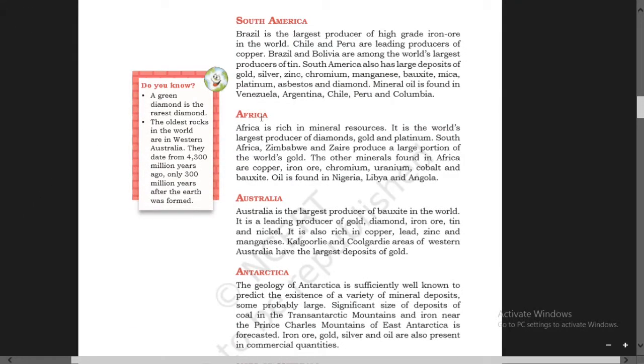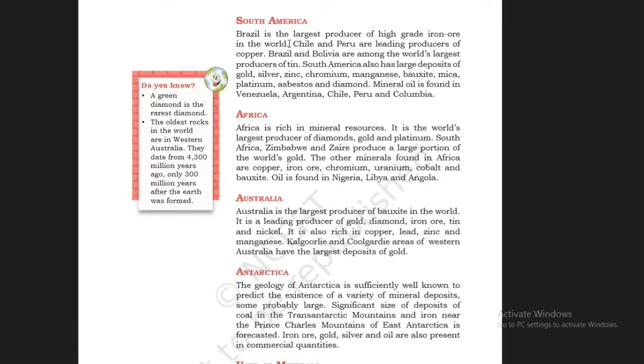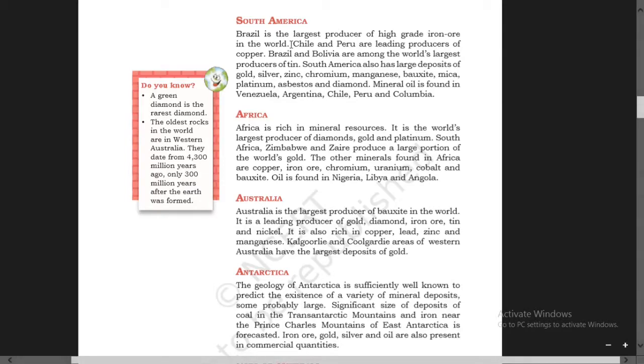South America. Brazil is the largest producer of high grade iron ore in the world. So Brazil is the largest producer of high grade, good quality iron ore in the world. Chile and Peru are leading producers of copper. Then Brazil and Bolivia are among the world's largest producers of tin.